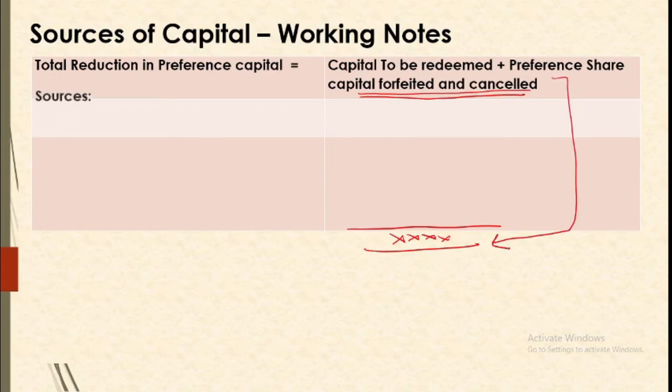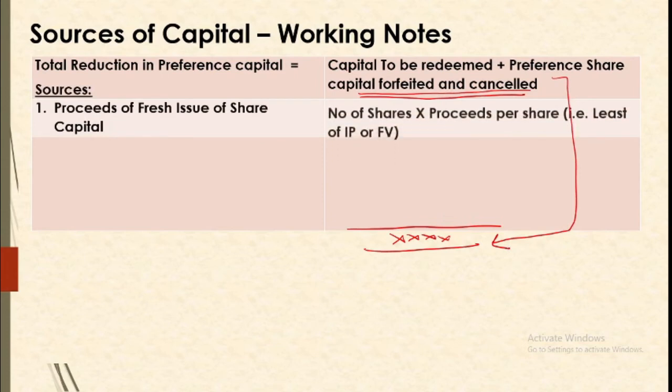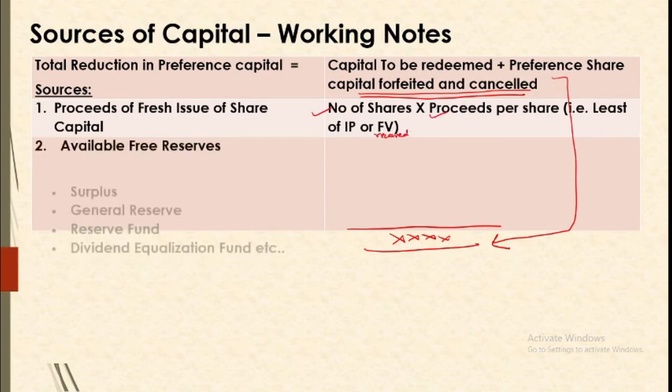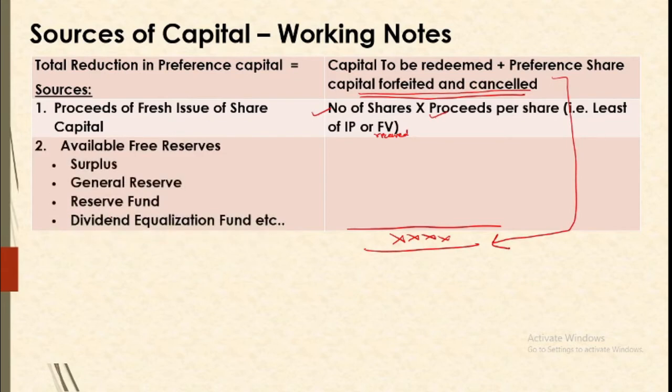So we have two sources. One is proceeds of fresh issue, which is number of shares into proceeds per share. Proceeds are the amount received against capital, that is least of issue price or fair value as received. Alright. Second source is available free reserve. So we can utilize surplus, general reserve, etc. So all these reserves can be used as per our requirement.